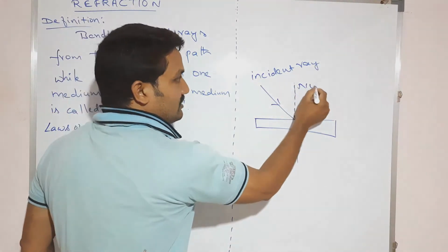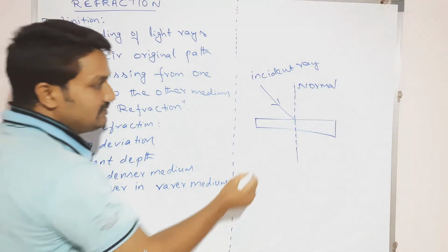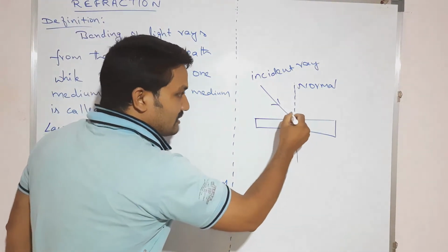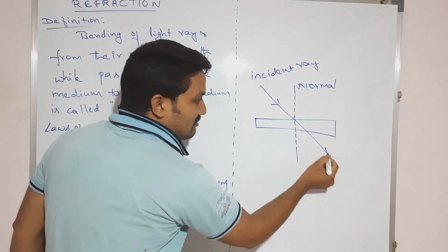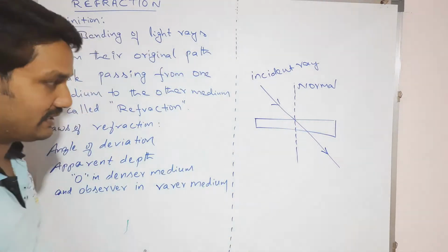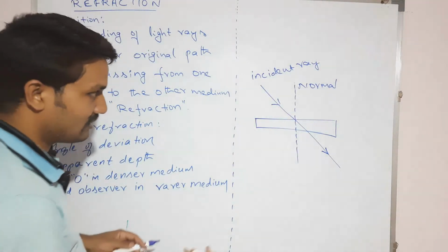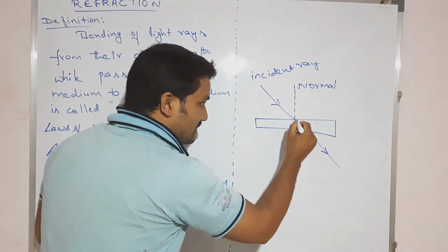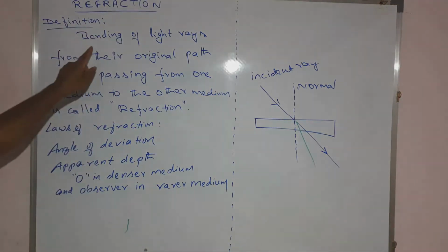If there is no bending, this would be the original path, right? But the ray does not follow the original path. A deviation takes place from the original path, that is the bending of the light ray.